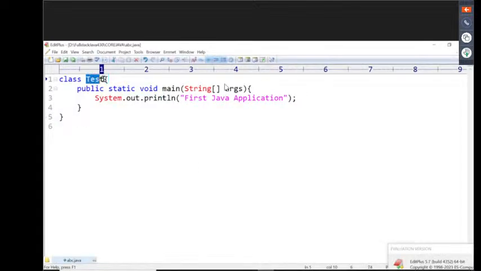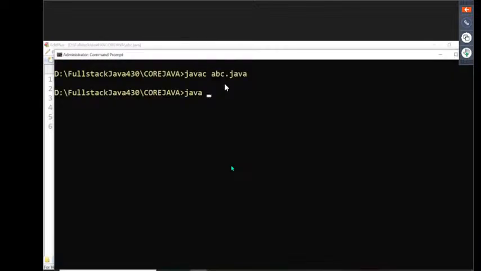What is the main class name? You know, Tester is the main class name. There we have to use Tester. Javac is for compilation, and compilation requires a file name. Java means the JVM, and the JVM requires the main class. That's why along with javac we have to provide the file name, and along with the java command we have to provide the main class name.